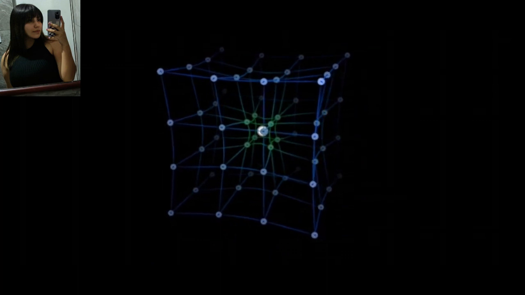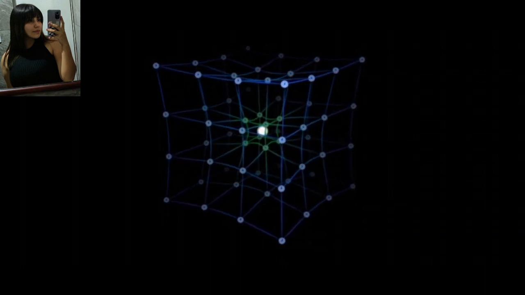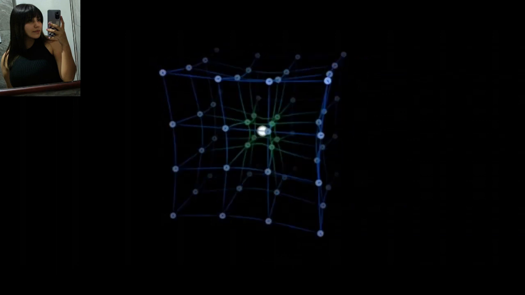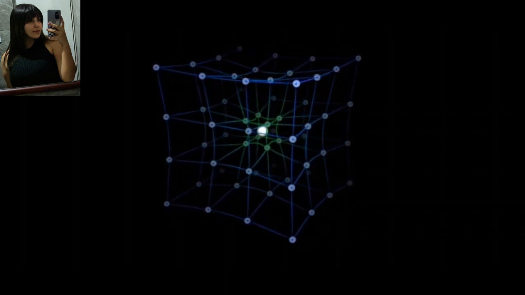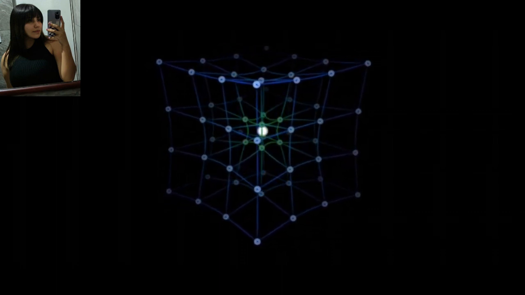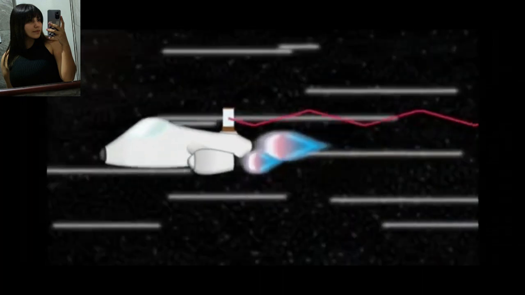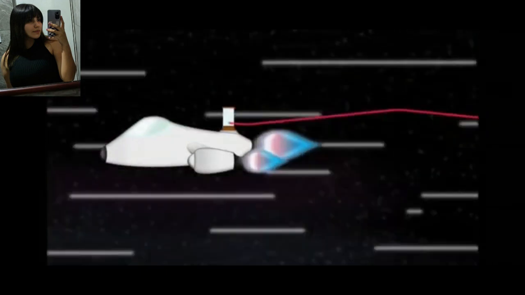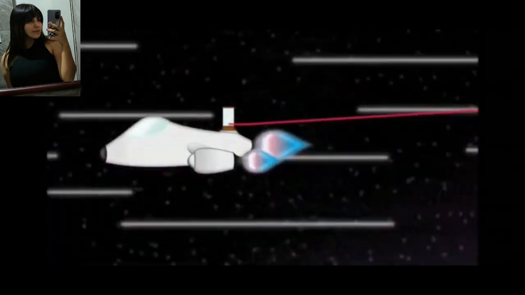General relativity is a theory of gravity that describes how massive objects distort the fabric of space-time. According to general relativity, gravity is not a force between objects, but rather a curvature of space-time caused by the presence of massive objects. This theory has been able to explain many phenomena, including the bending of light around massive objects and the existence of black holes. Both special relativity and general relativity have been extensively tested and have been found to be extremely accurate in their predictions, making them essential components of modern physics.